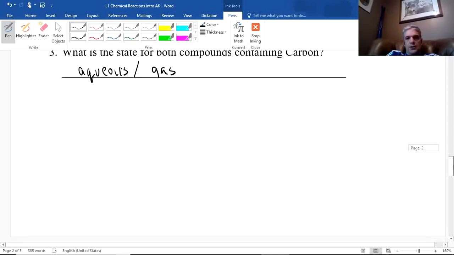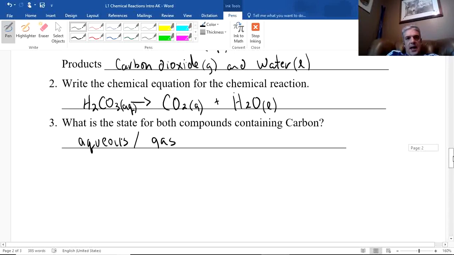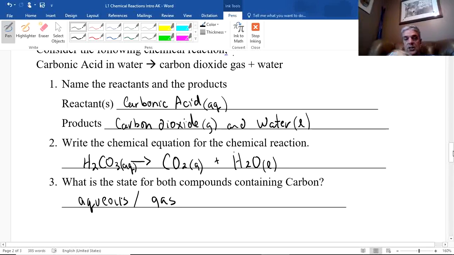Now there's a series more questions for you to consider just to go through, looking at our basics for chemical equations. Again, don't panic. Remember to use your polyatomic ions chart if you need it. Use your basic acids and bases if you need it. Look things up, and you'll get your way through some of this stuff. And this is just sort of an introduction into chemical reactions.